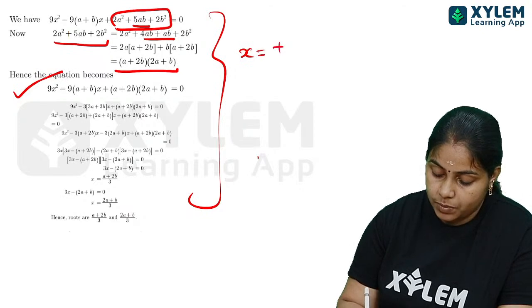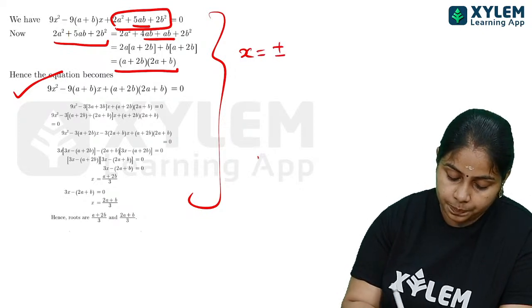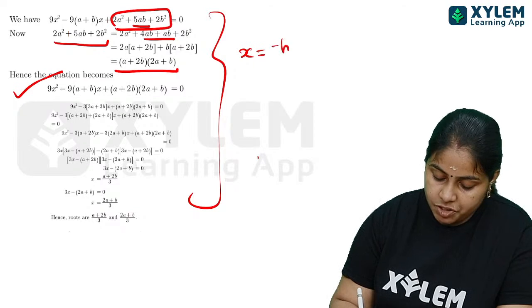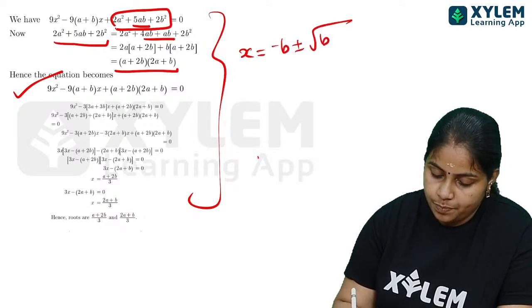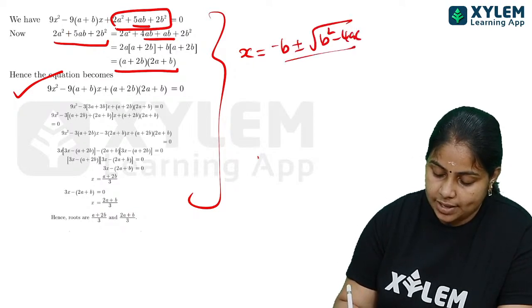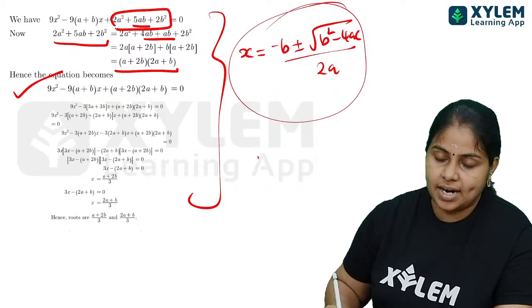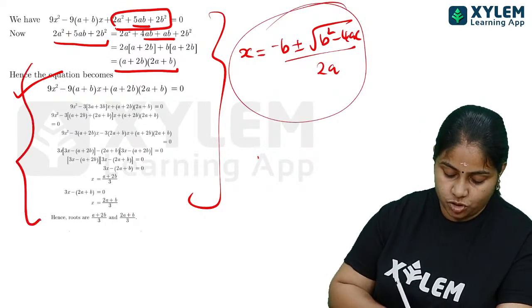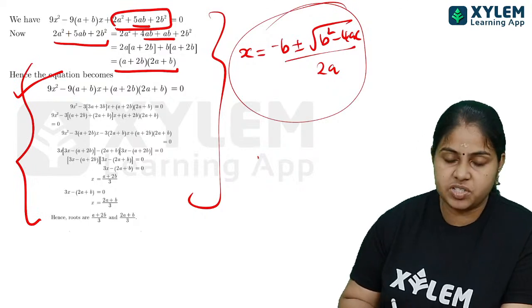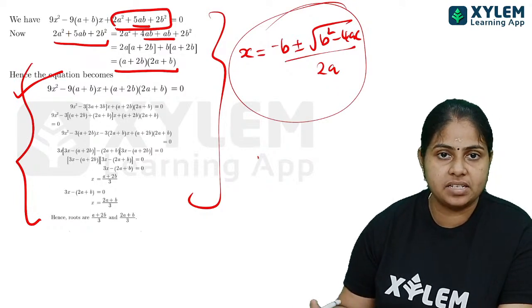x is equal to plus or minus b plus or minus root of b² - 4ac divided by 2a. We substitute into this equation, and that is what we are actually doing here. But this much complicated question you won't be getting for your exam anyway.